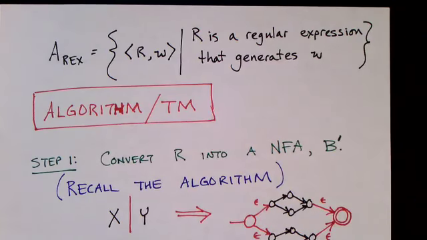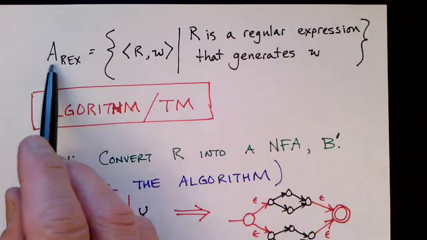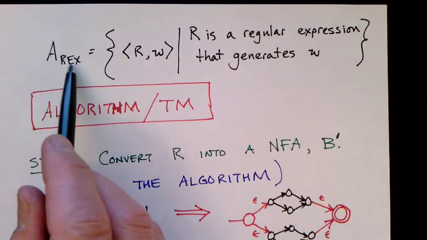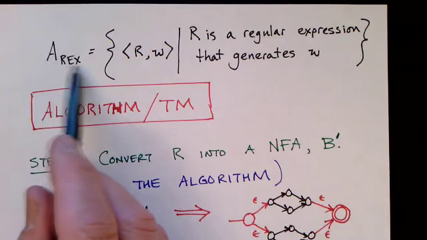Before we finish with this video, I want to talk a little bit more about the algorithm for determining that a string is in this language, for deciding the language of acceptance for a particular regular expression.